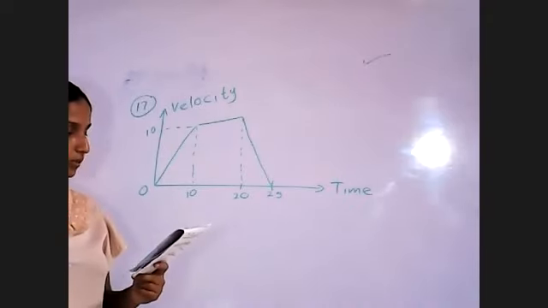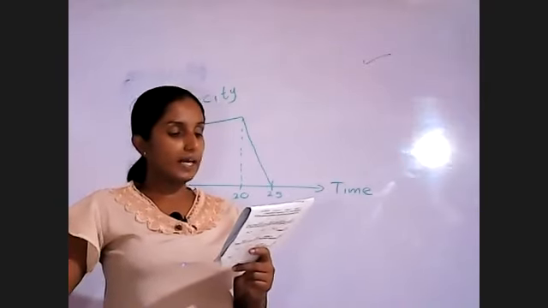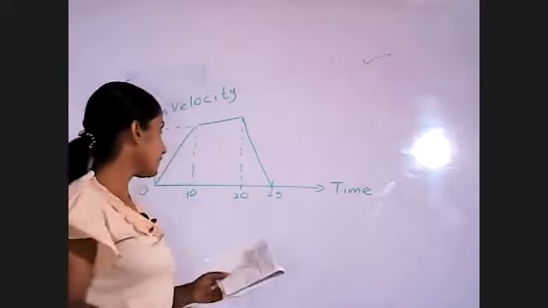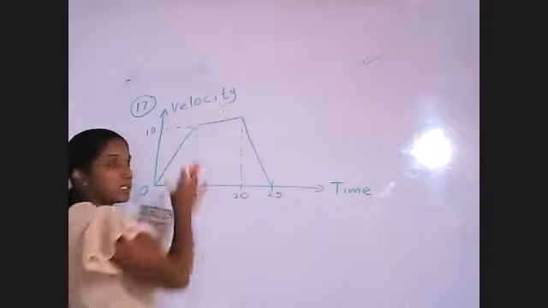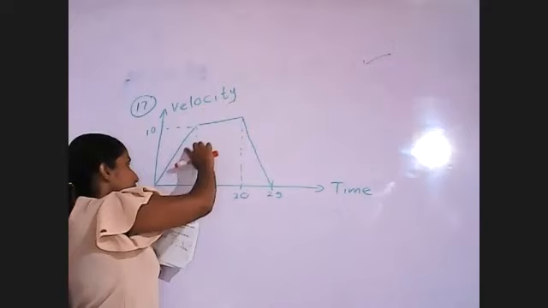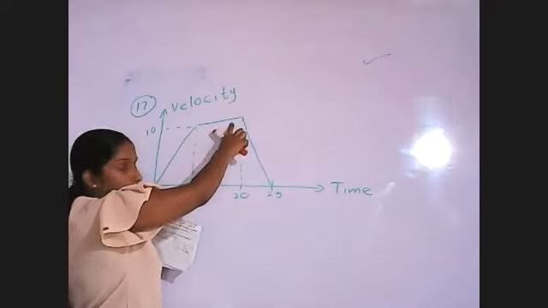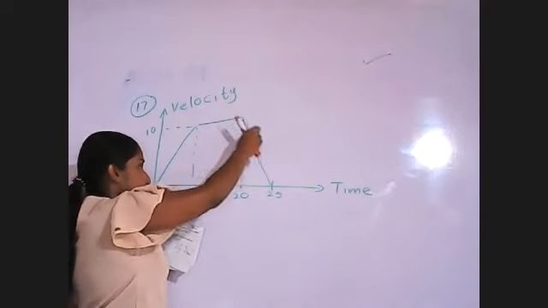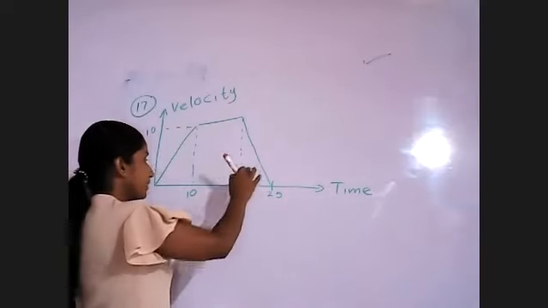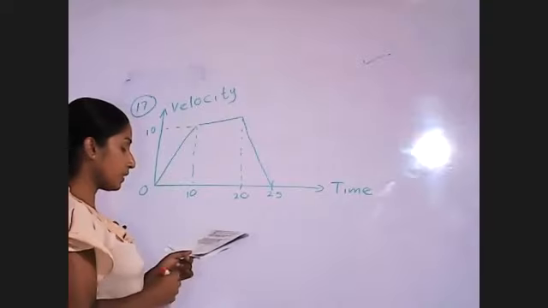Select the correct statement. The retardation of the object is 2 meters per square second. We will see. Retardation means this part, because this is a velocity time graph. This part is uniform acceleration, this is constant or uniform velocity, and this is retardation or deceleration. Then we have to calculate the deceleration here, using the gradient or the equation.